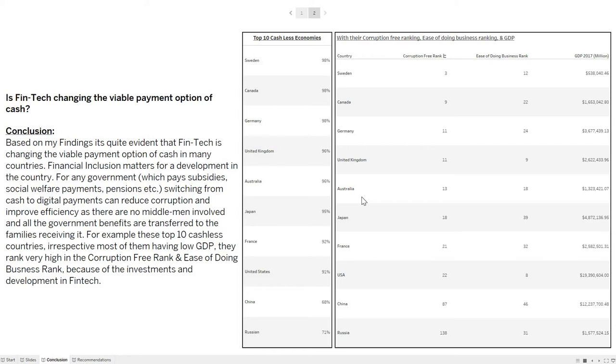I say this because if we look at these top 10 cashless countries, irrespective of them having a low GDP, they rank very high in the corruption-free ranks and the ease of doing business rankings because of the investment and development they had in fintech.